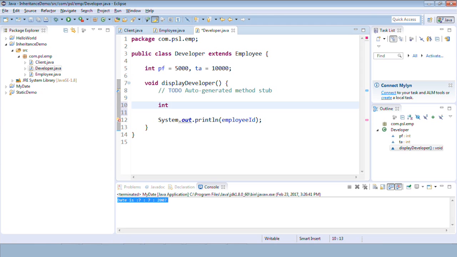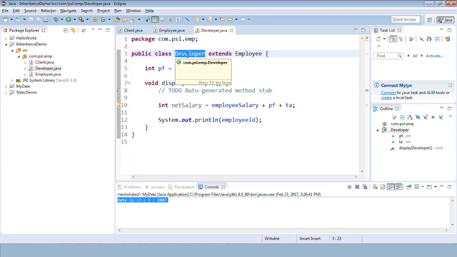So I'll say net salary is equal to the salary which is given for the employee, say employee salary which is already declared, plus PF plus TA. So this is the net salary or actual salary for the developer, right?